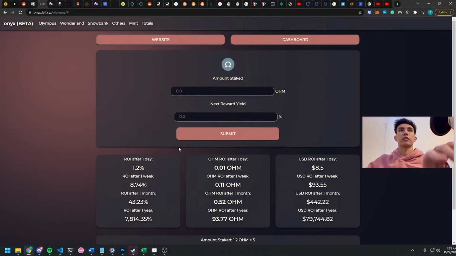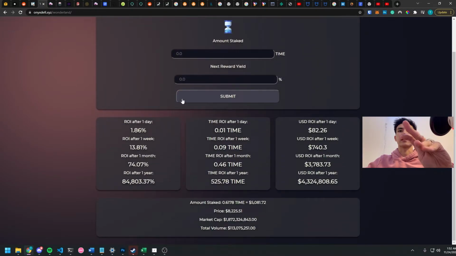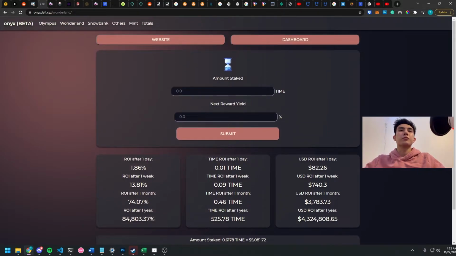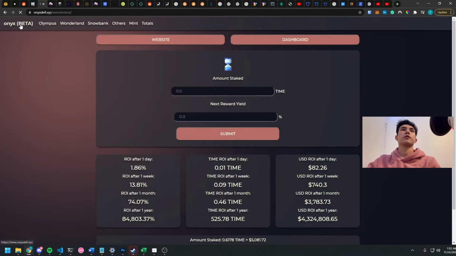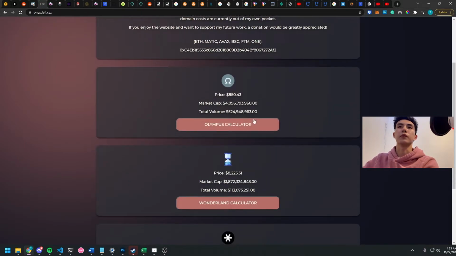This part of the calculator is pretty much the same thing for all the others, except all the other calculators' information is updated in real time for that specific token. I'm using the CoinGecko API, using Python in the back end. The tokens that are baked into the website have a specific API that I call on the CoinGecko API, and that's how I get specific pricing information, and how I can calculate these numbers and also give you pricing, market cap, and total volume. This should also show in the main menu here when you scroll down.